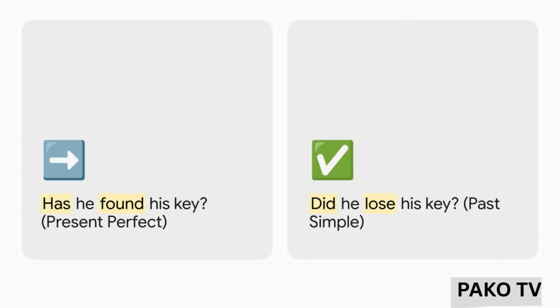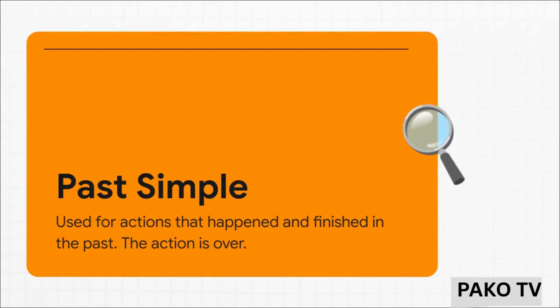We could ask, has he found his key? See how that still focuses on his current status. But now that the whole little drama's over, the losing and the finding, we can talk about it like a finished story. We can ask, did he lose his key? Yep, he did. It's now just a fact about something that happened in the past. And that right there is the past simple. We use this one to talk about actions that just happened. They're done, finished. The action is over. There's no special connection to now. It's just in the history book, so to speak.